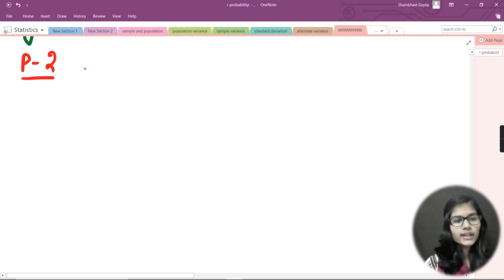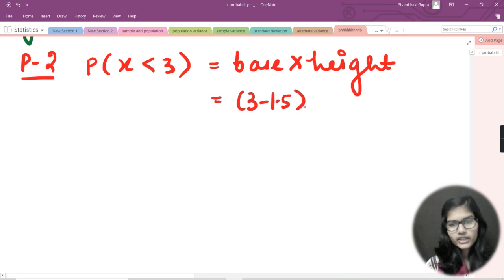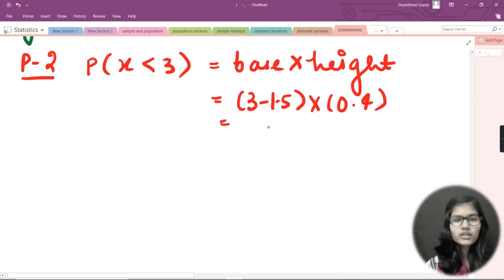Now I would write that the probability I need to find is the probability of x less than 3, that is, less than 3 hours. Again I would put the same formula, base into height. So base is 3 minus 1.5, and height was the same, 0.4. After subtraction and multiplication, the final output I get is 0.6. So the probability that x is less than 3 is 0.6.